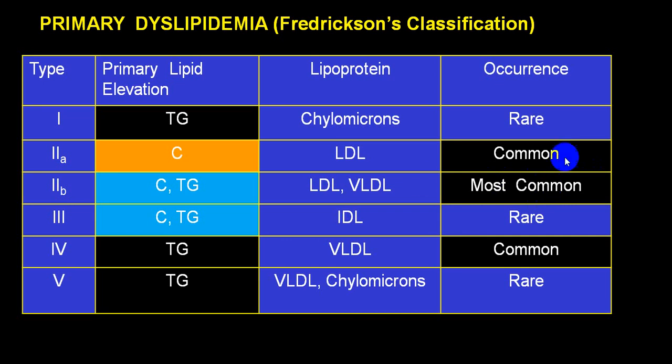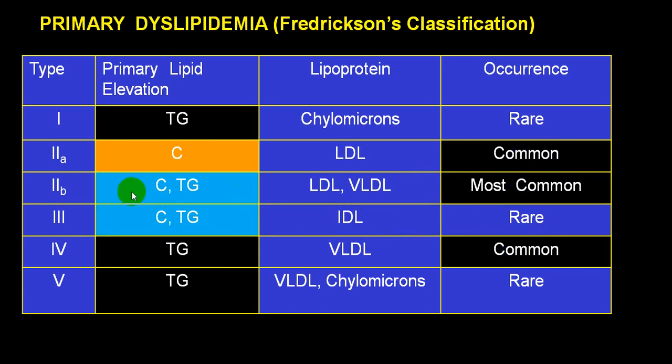Type 3 is rare. There cholesterol and Tg are elevated, but here intermediate density lipoproteins are elevated, and that is a rare variety. Type 4, where Tg is elevated, and from Tg you get VLDL, so that is another common